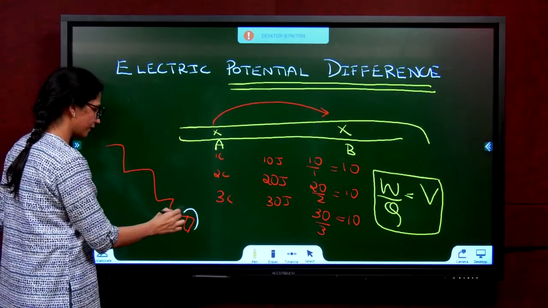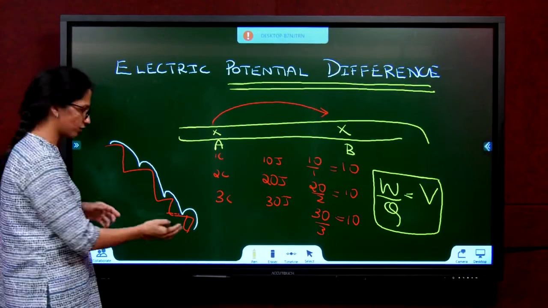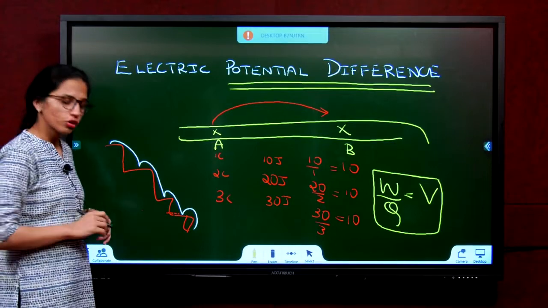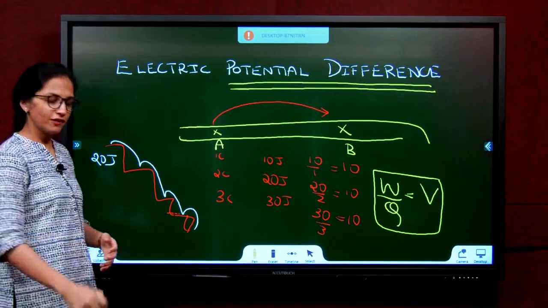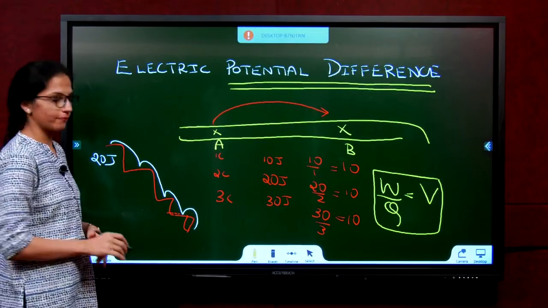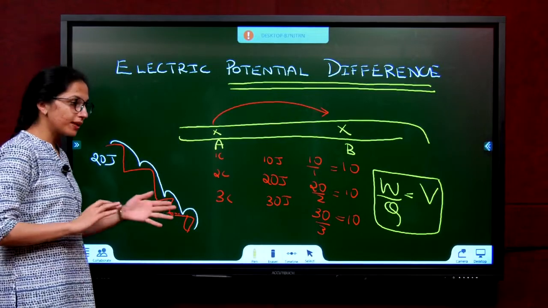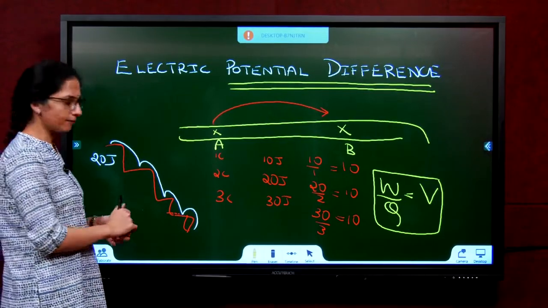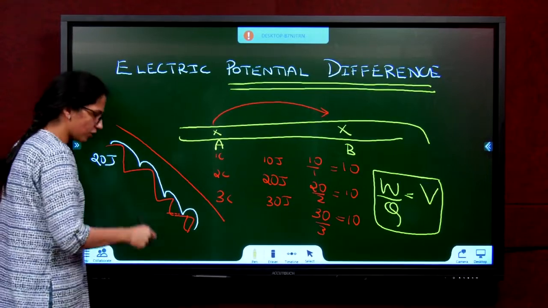I will simply lift it and go fast, fast, fast like this. I lifted the suitcase and I went up. I used 20 joules of energy. I am in the railway station. I lifted the suitcase on the steps and I went. Now, in the railway station, we also have places to pull a trolley and go. Have you all seen? The slide will be there. You take the trolley and you pull and go.